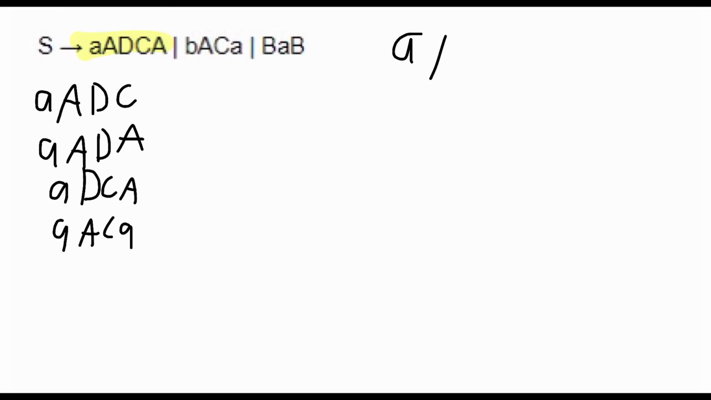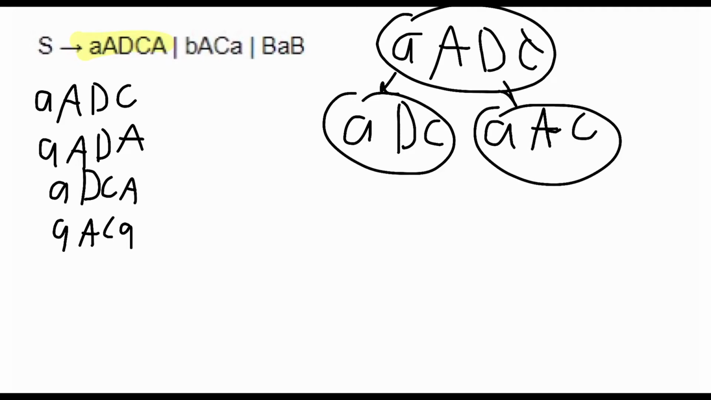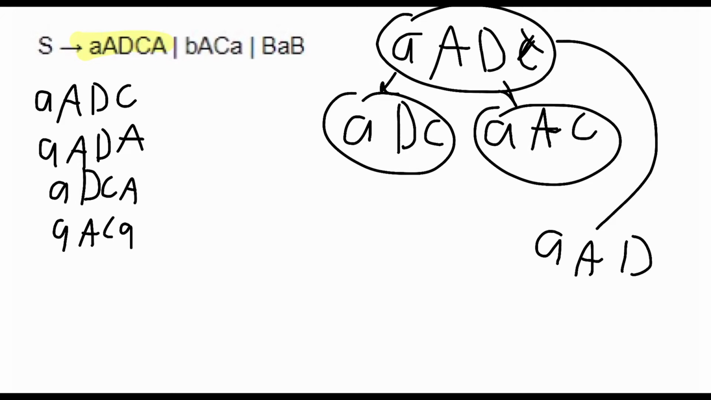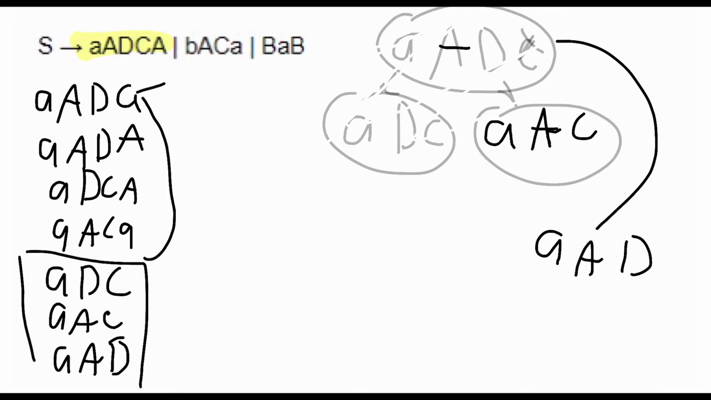So we have a, A, D, C. Okay. Now let's write down this word without this first A right here. A, D, C. Okay. Now let's write this word again without the capital D. A, C. Without that C right there, we have A, D. So we have all those. All of these belong to that one. And we just need to repeat the process.